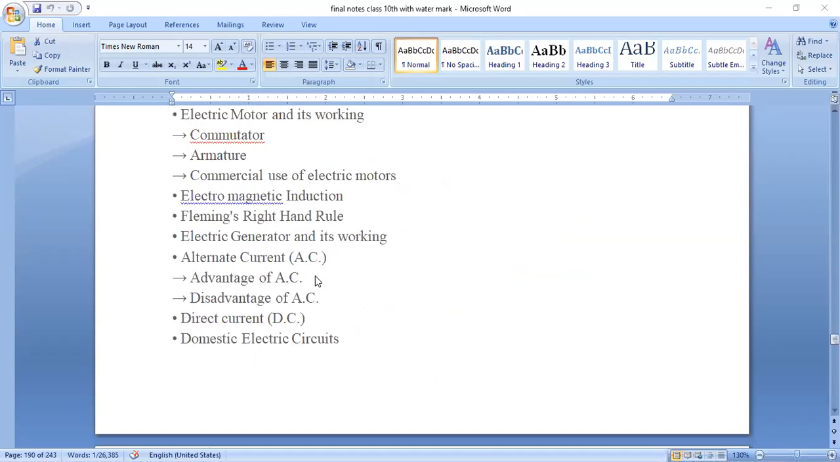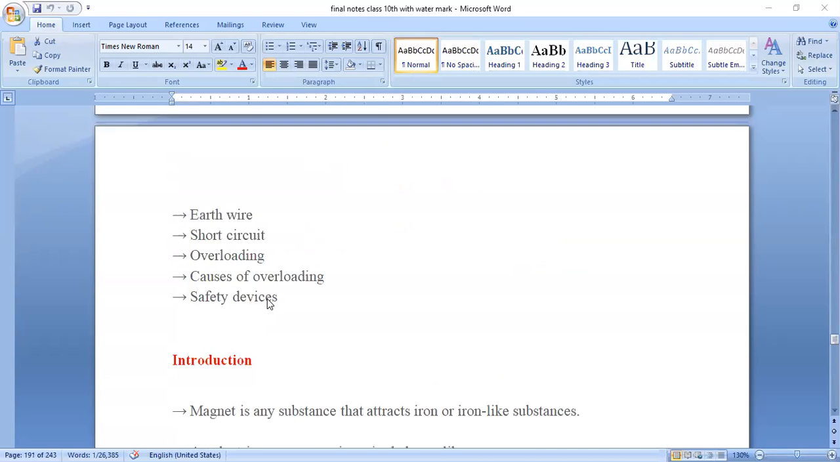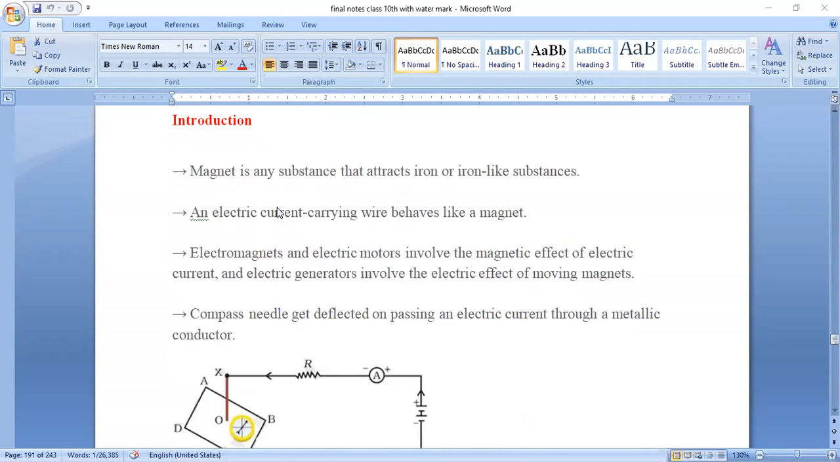And a few more topics are there. What is a DC motor? What is AC? What is a motor? What is a generator? What is a domestic electric circuit? Fleming's left-hand rule, right-hand rule. So we'll study all these things. What is earthing? What is short circuiting? What is overloading? Causes of overload? Safety devices. These all things are discussed in this chapter.